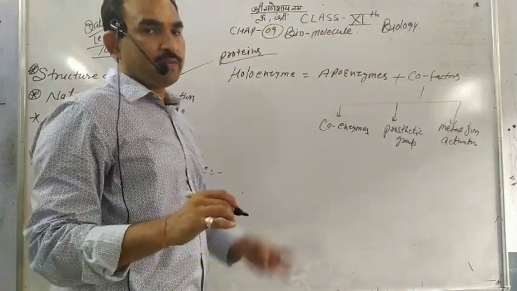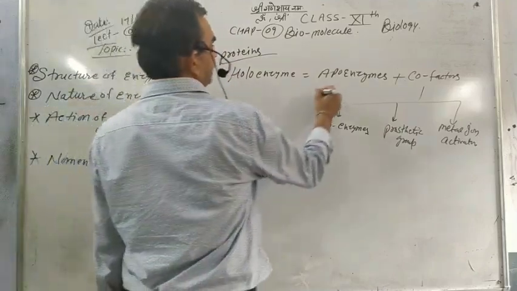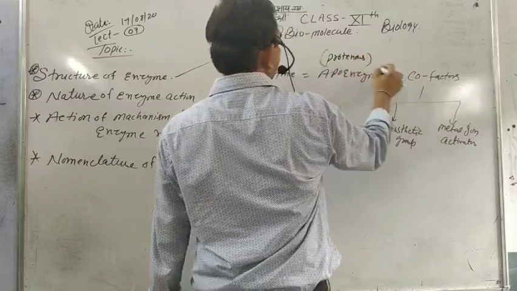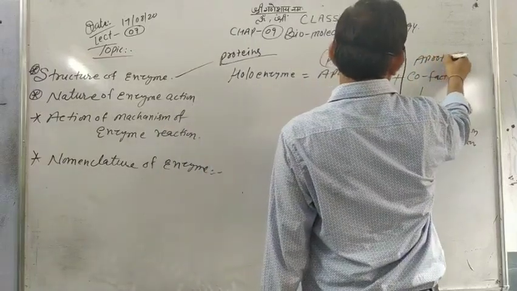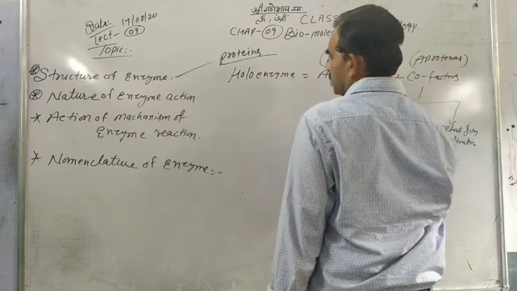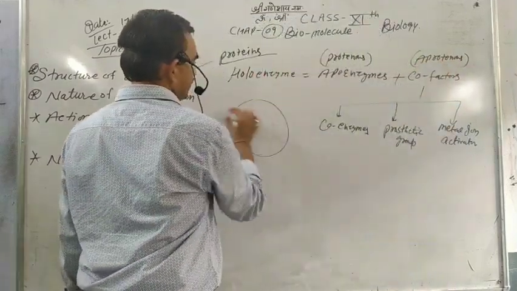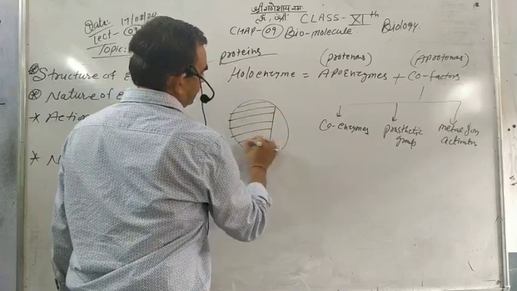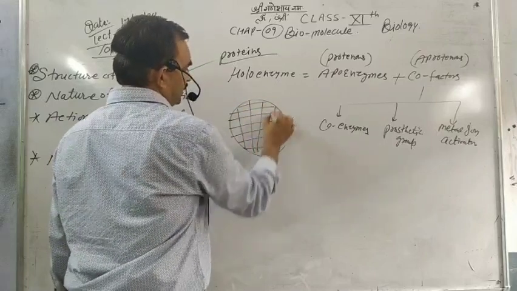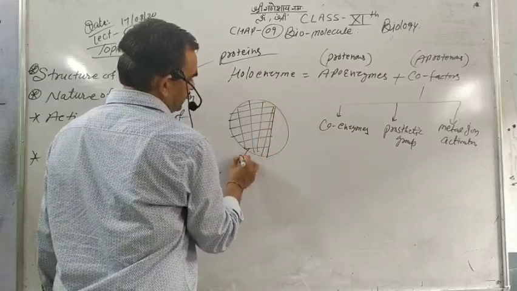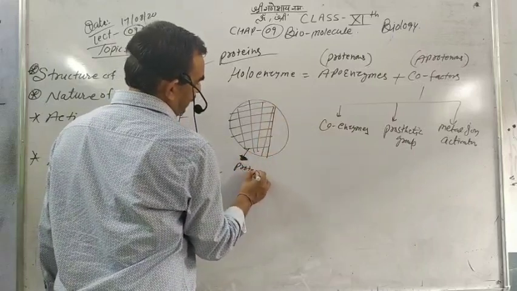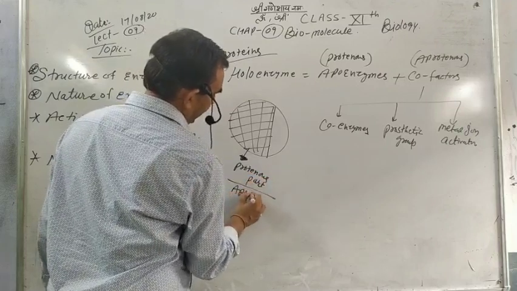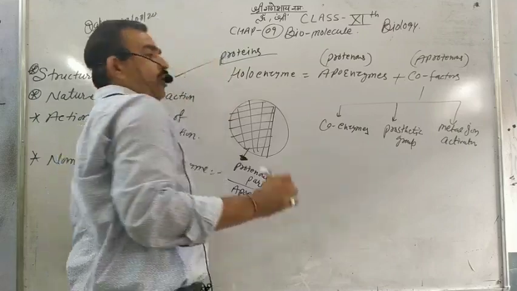So enzymes are made from two parts. One part is the proteinous part, and the other is the aproteinous part. The heavy, main part is the proteinous part. The proteinous part is called apozyme or apoenzyme.